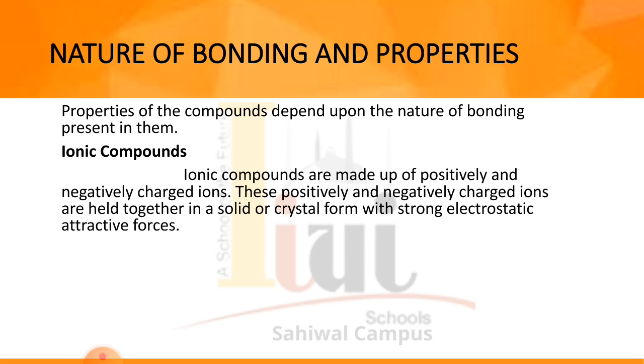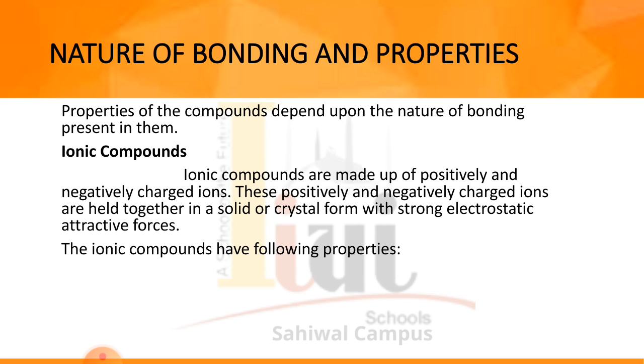The atom that loses an electron will gain a positive charge and the atom that gains an electron will gain a negative charge. These strong electrostatic attractive forces hold the ionic compounds together.